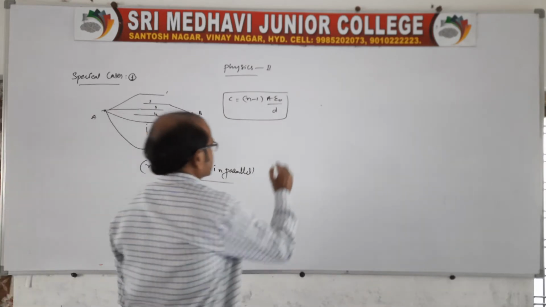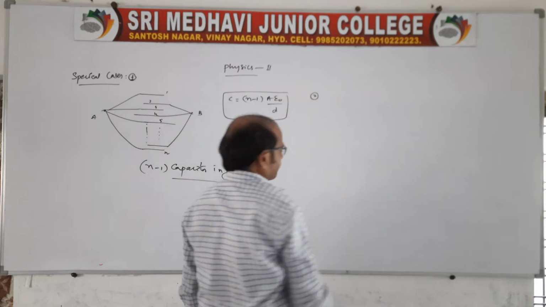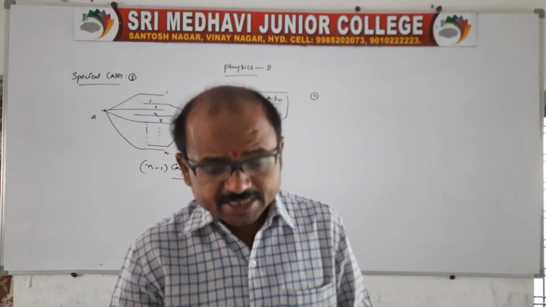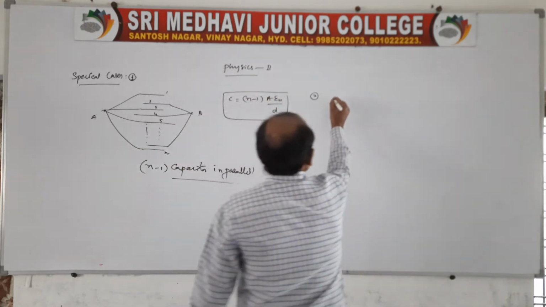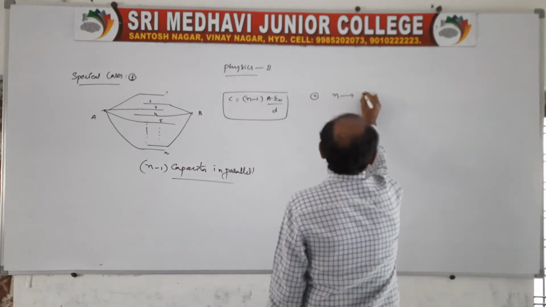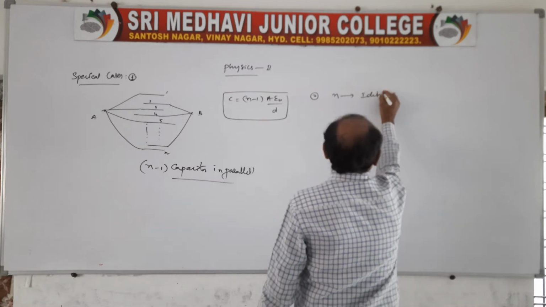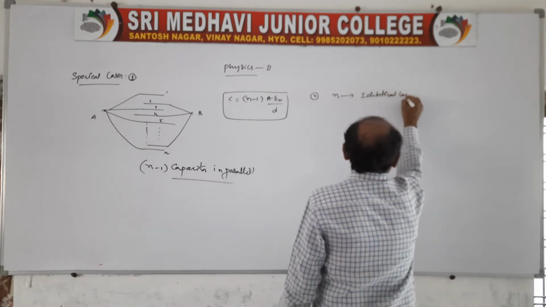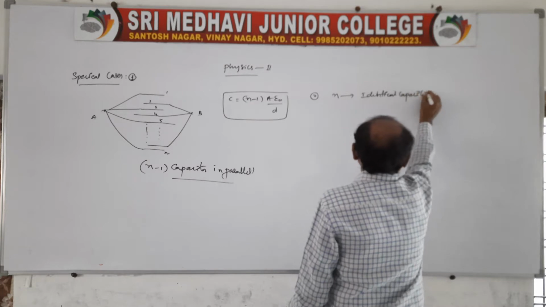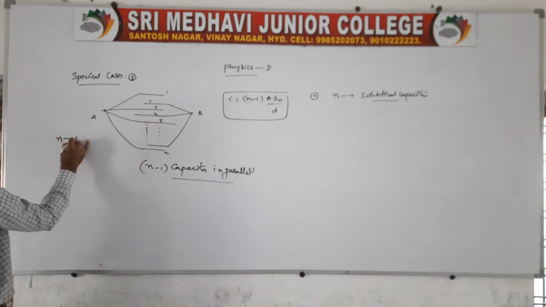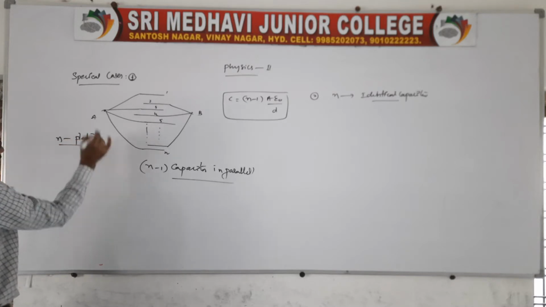And coming to the second case, suppose there is a question using n number of identical capacitors, I mean n number of identical capacitors.